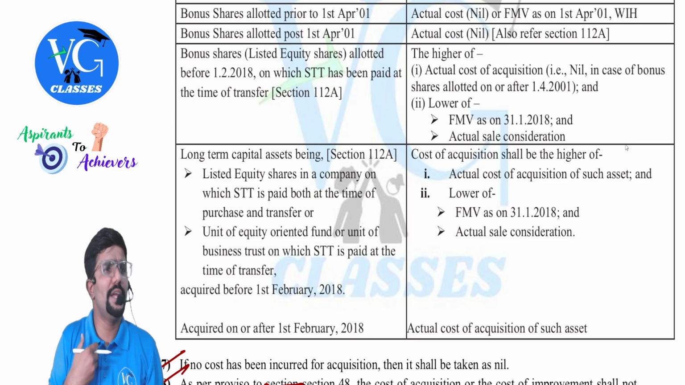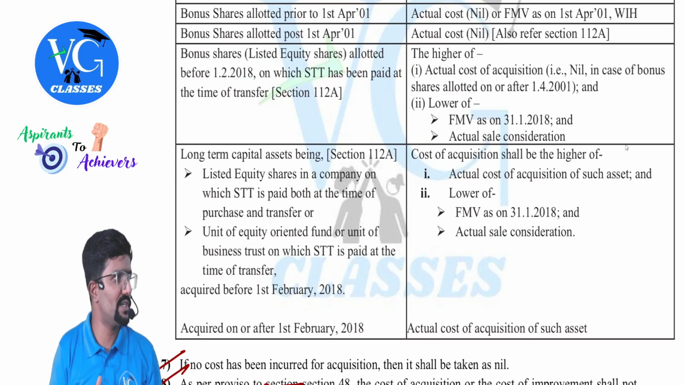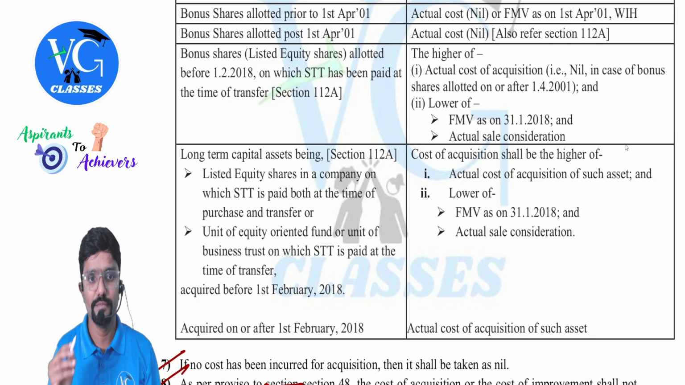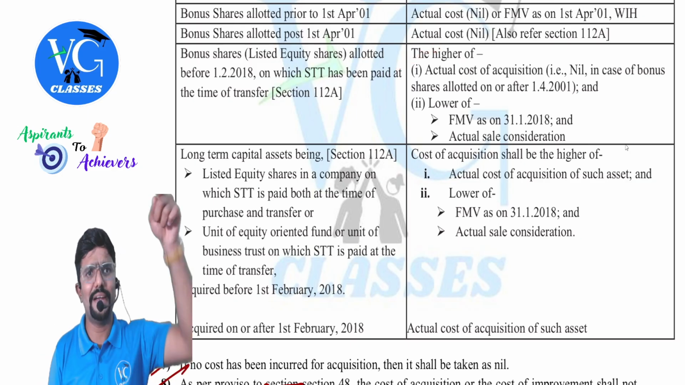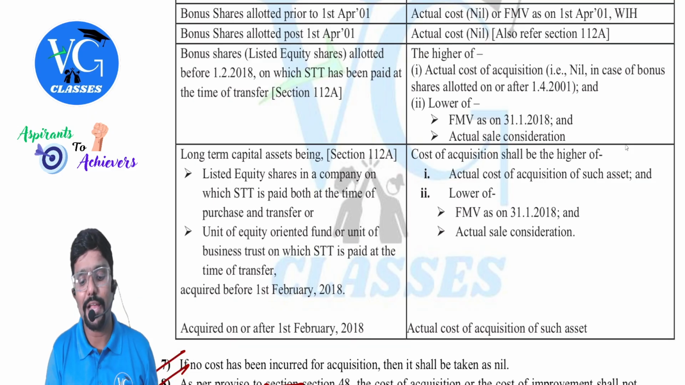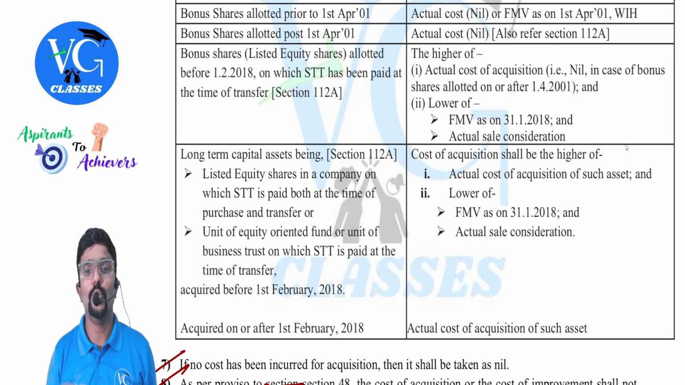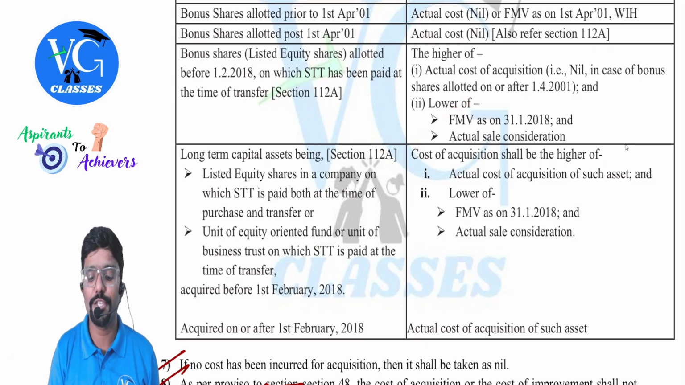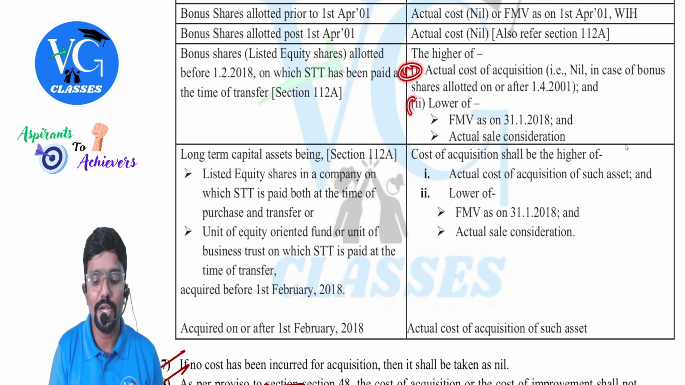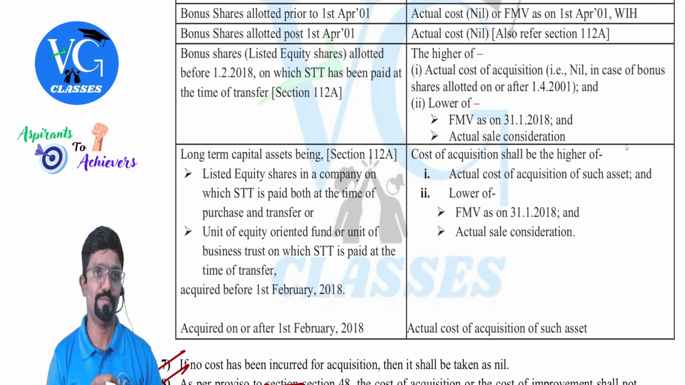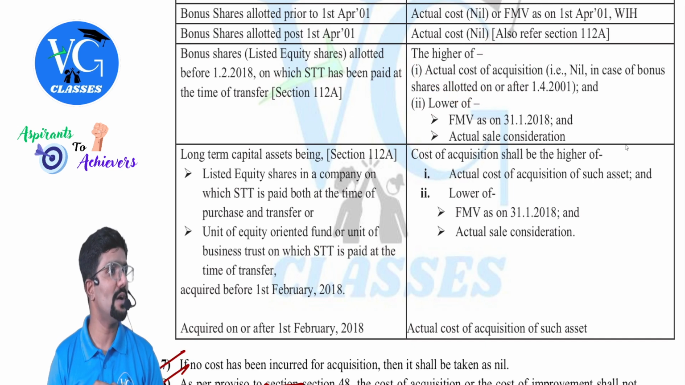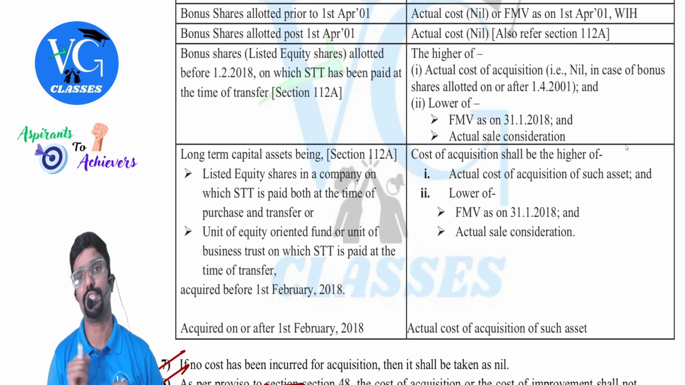Sir, I was holding the equity shares. They gave me free shares, bonus shares. What is the cost of acquisition for it? The IR of, as per 112A. The IR of actual cost, which is actually nil, or lower of FMV as on 31st January 2018 or actual sale consideration. Clear? So here for sure it will be 0. Whichever is lower, straight away take that only as cost of acquisition. This is for listed bonus shares.